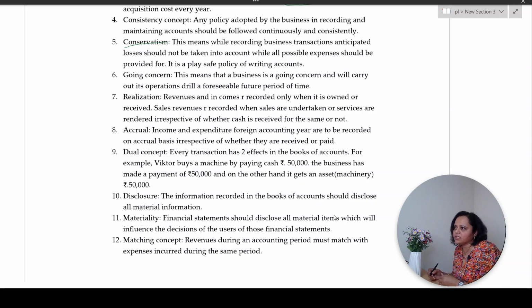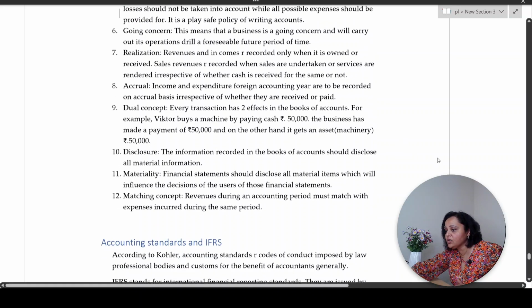Materiality and matching concept. See, I told you material, again, important information needs to be disclosed by the books of accounts. And what is matching concept? Take the previous example where cash sales of rupees 5,000 has occurred. So with matching concept, what does it mean? Goods worth rupees 5,000 have gone out of your business. Likewise, the same amount of cash, 5,000 rupees, has been received by your business. So 5,000 worth goods going out and 5,000 rupees cash coming into the business. This is what is matching concept.